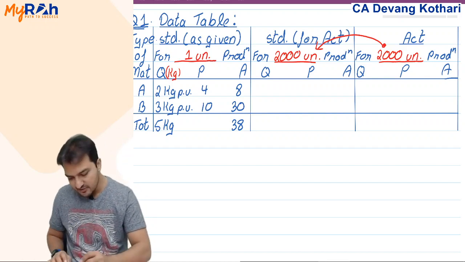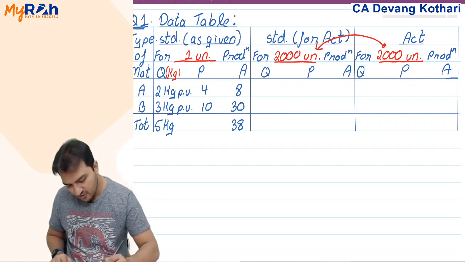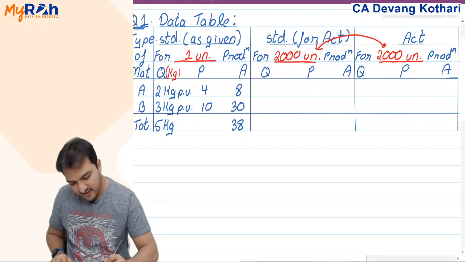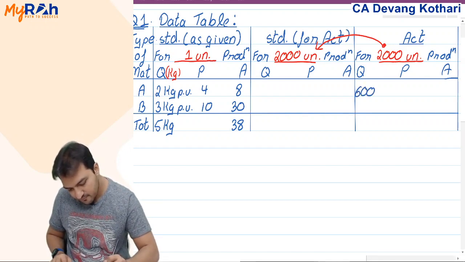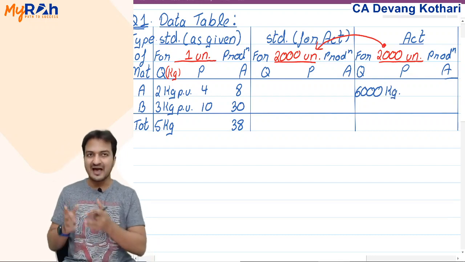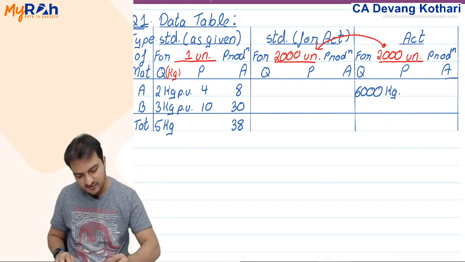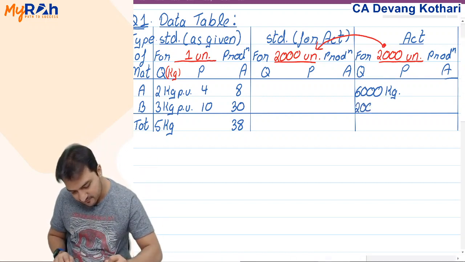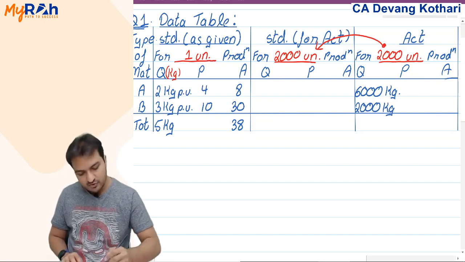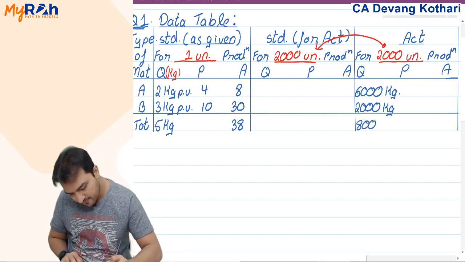So 3 into 2000 gives my actual consumption of A as 6000 kg. Similarly, material B, actual consumption given 1 kg per unit for 2000 units, so 2000 kgs is my actual consumption of B. Total actual consumption therefore becomes 8000 kgs.